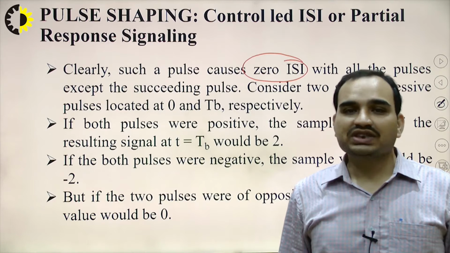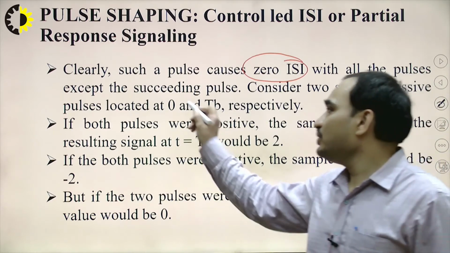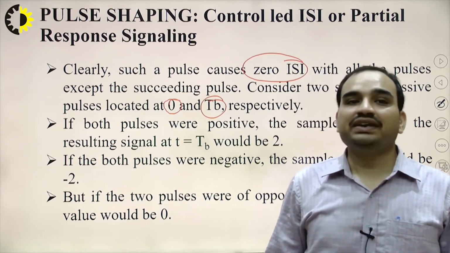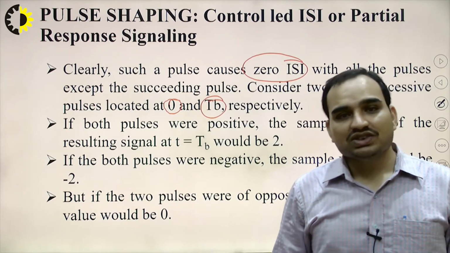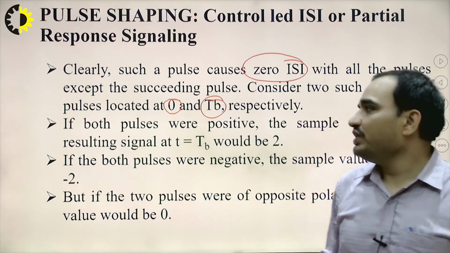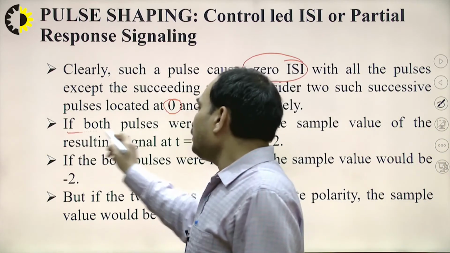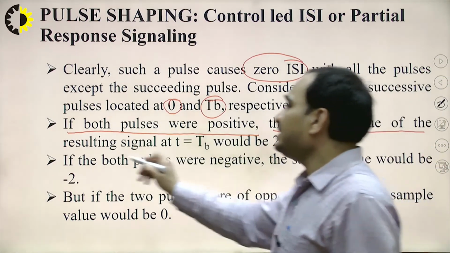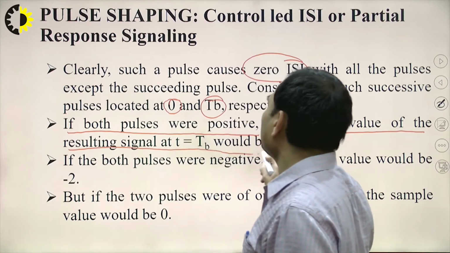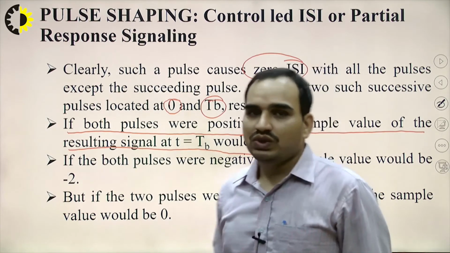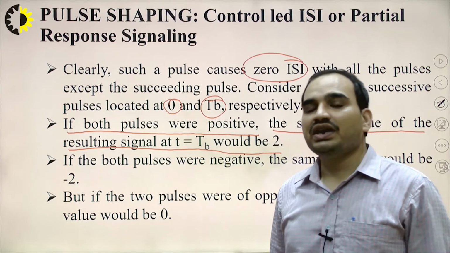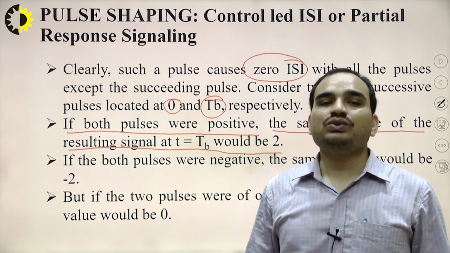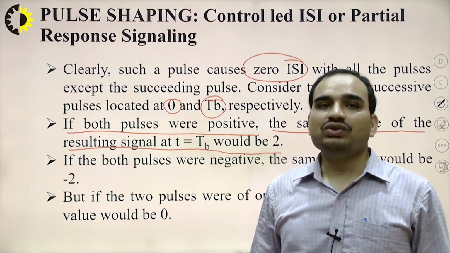So consider two successive pulses located at 0 and TB. What we can do is delay our pulses and then operate on them. The operations are as follows. If both pulses were positive, the sample value of the resulting signal at t equals TB would be 2. So we have the sample signal. If we have the same pulses, first we have to convert into polar format, then we have to add these pulses, and then we have to transmit them.